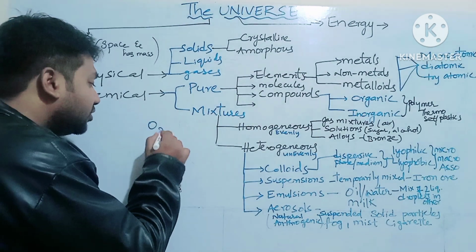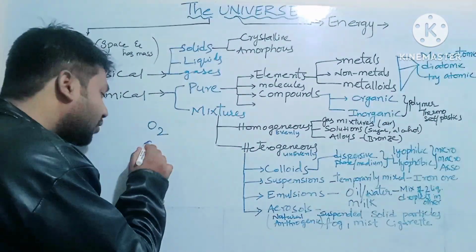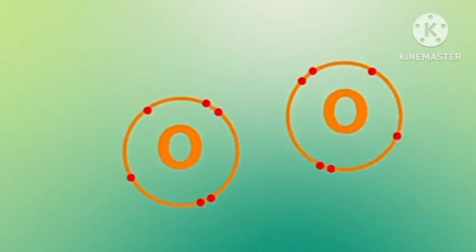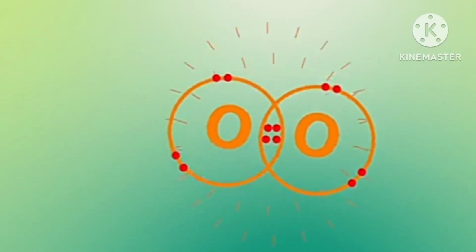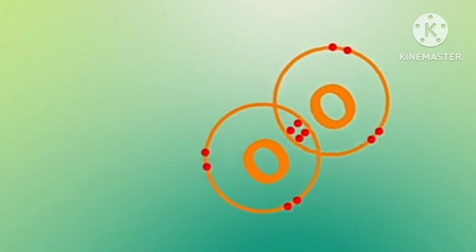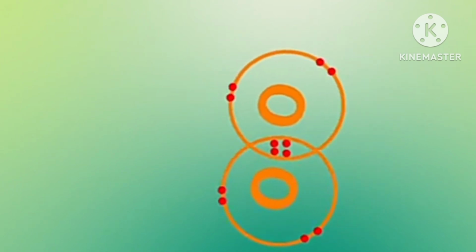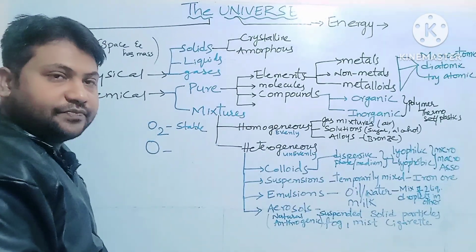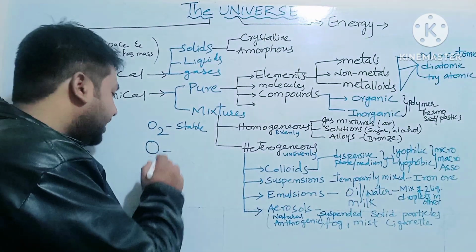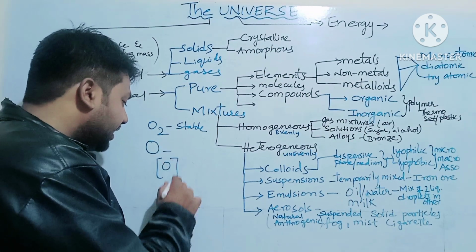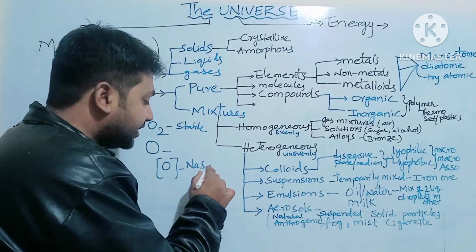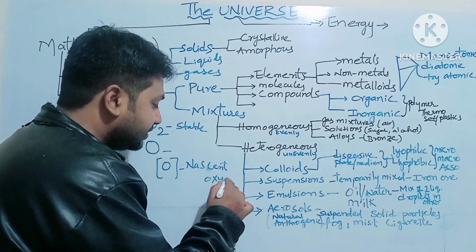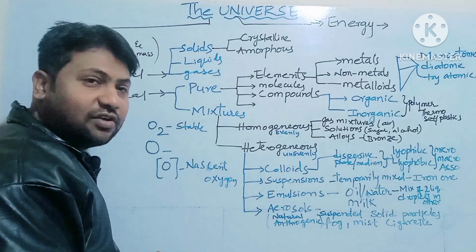I don't write it as O, because oxygen is not stable in atomic form but is stable in molecular form. The single O is called nascent oxygen.